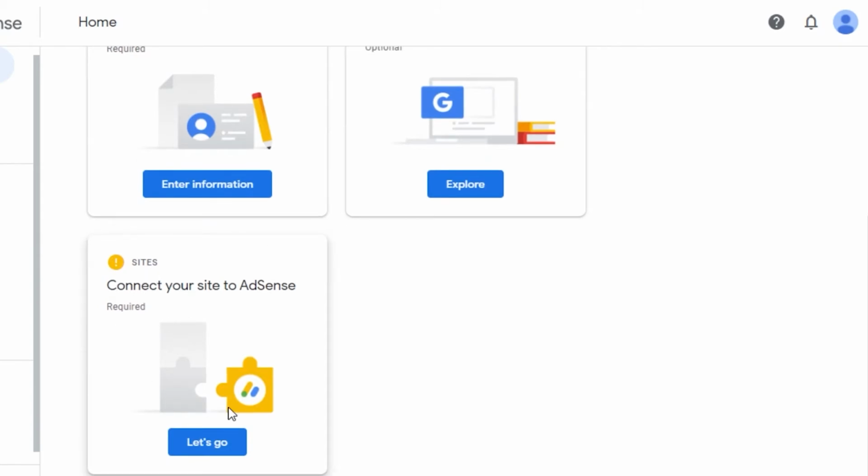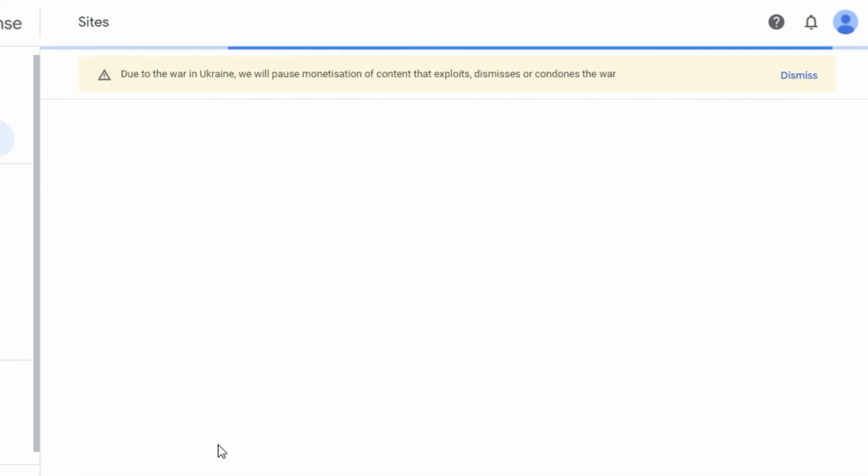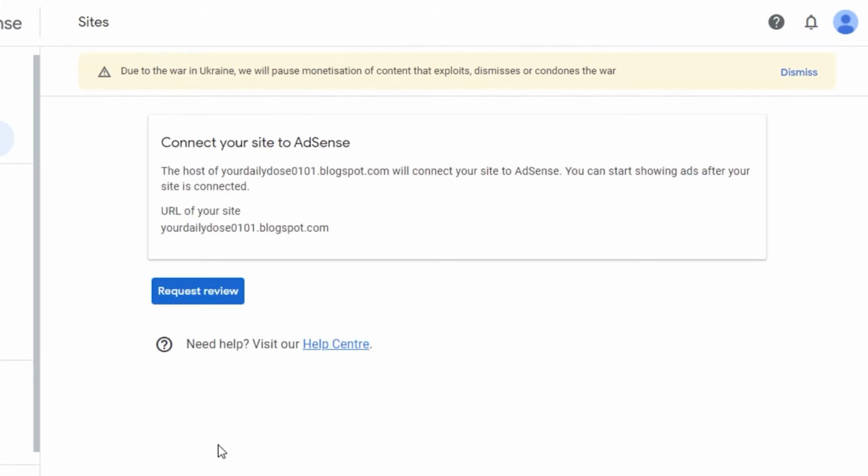and that's the way we simply make money with Google AdSense. And now simply let's go and connect our website to our Google AdSense so that we can proceed and we will be able to simply go ahead and make money. So the first thing is that request a review before your blog gets monetized. Google will actually review your website to see if it's eligible to get monetized.